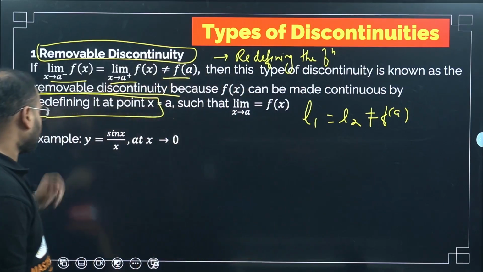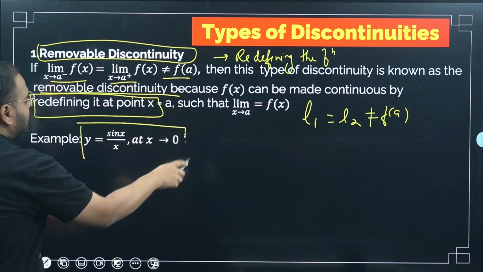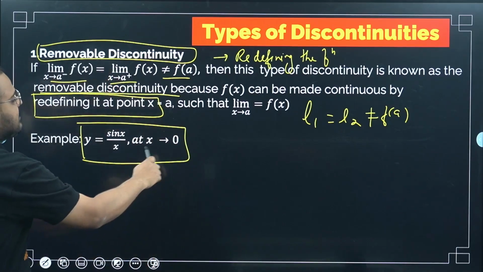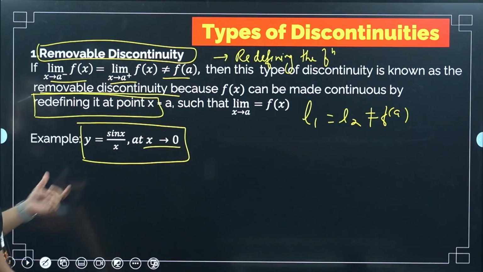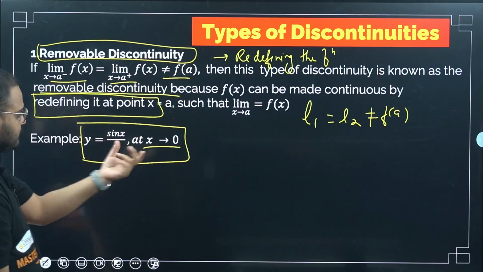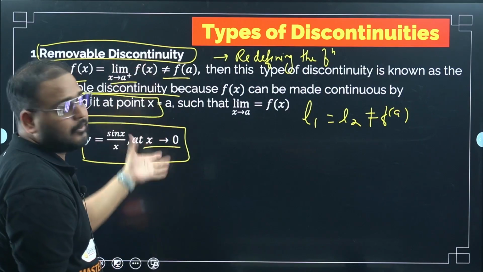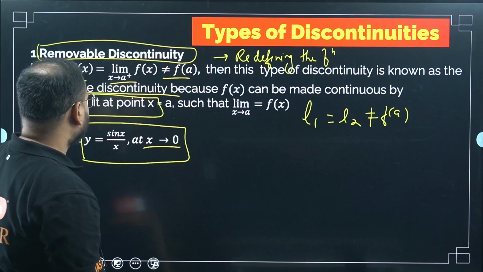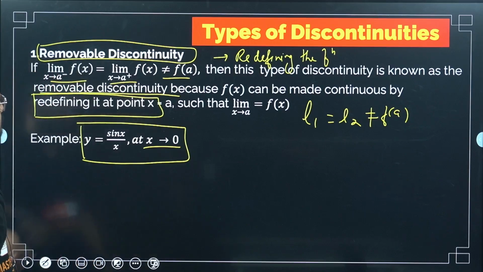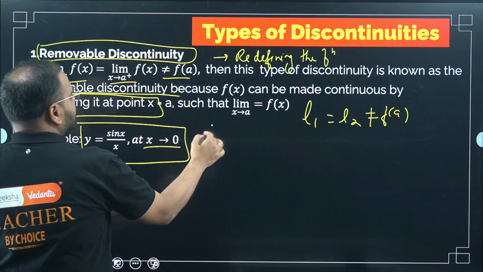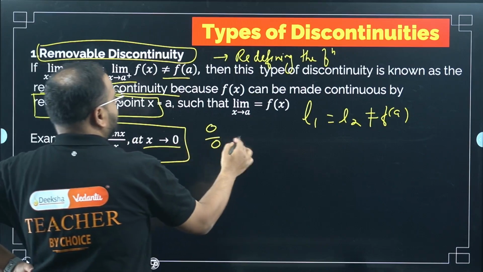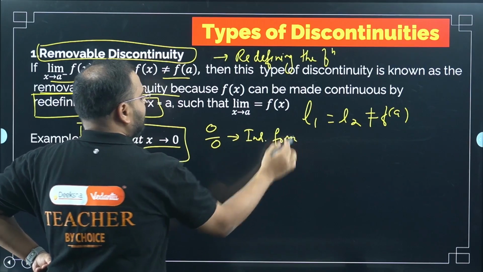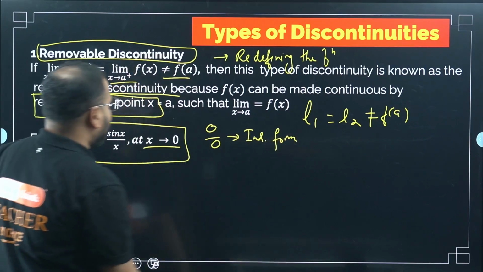Alright, please check. There is a function defined as y equals sin x by x, at x tends to 0. We are trying to check what type of discontinuity is there. So let's try to identify this. First of all, f of 0 is what? Sin 0 will be 0, and the denominator is 0. So again it is an indeterminate form, correct? Then how can you define this?